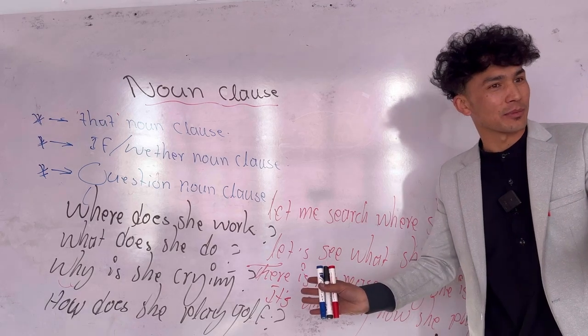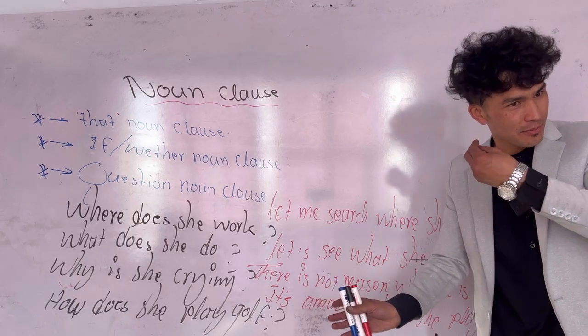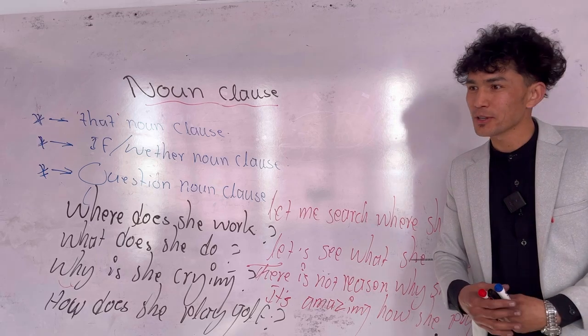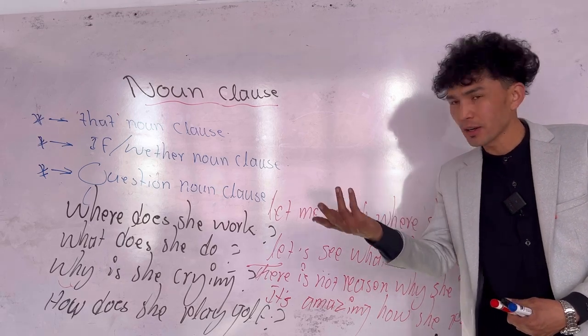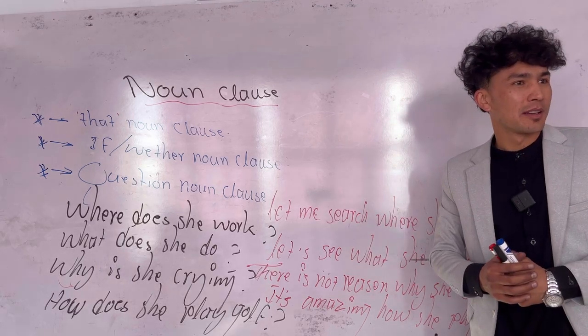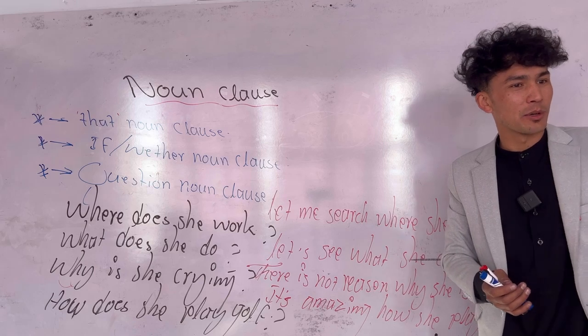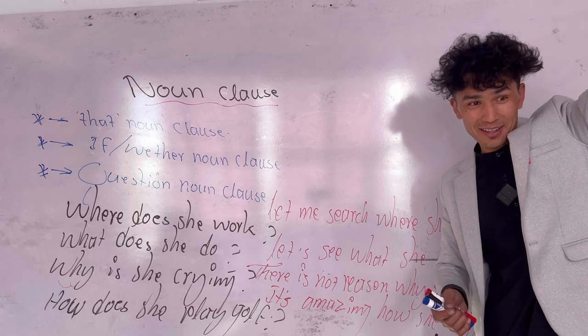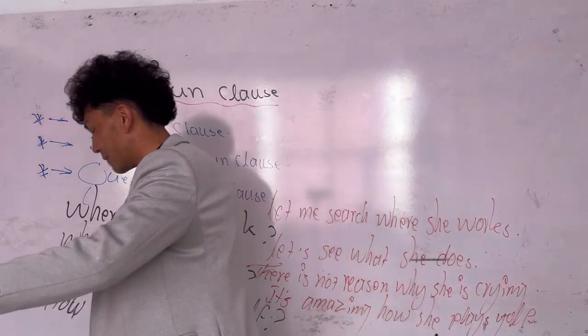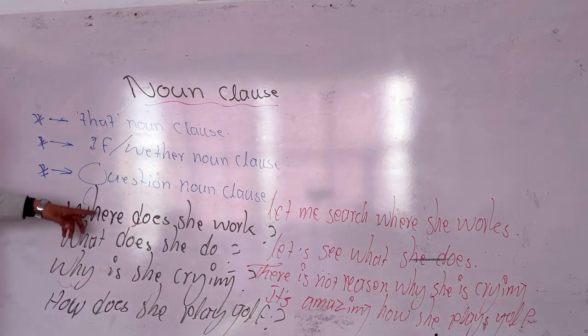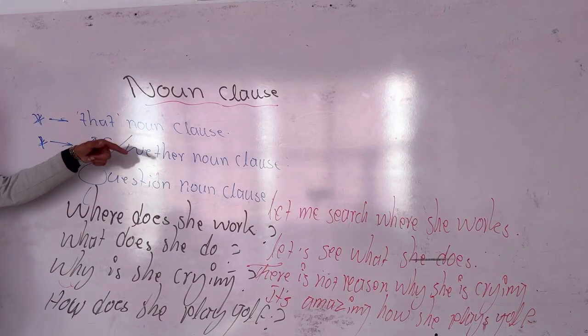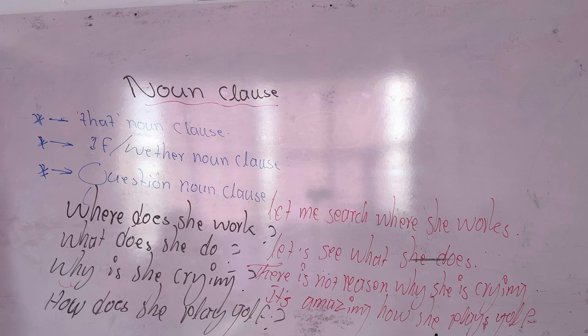First we should know where God is. See, it is impossible. This is not a question here anymore. This is what? Question noun class. If or whether noun class, that noun class. And I'm sure everything is clear.